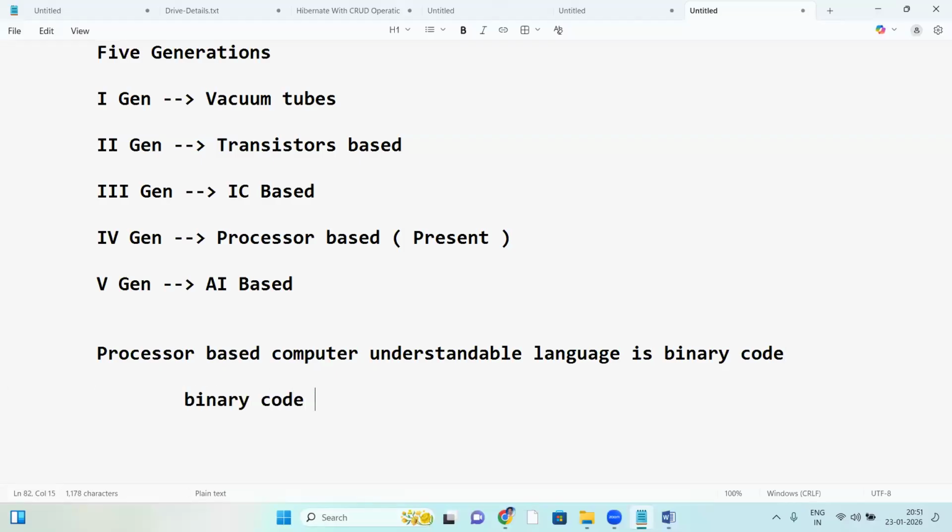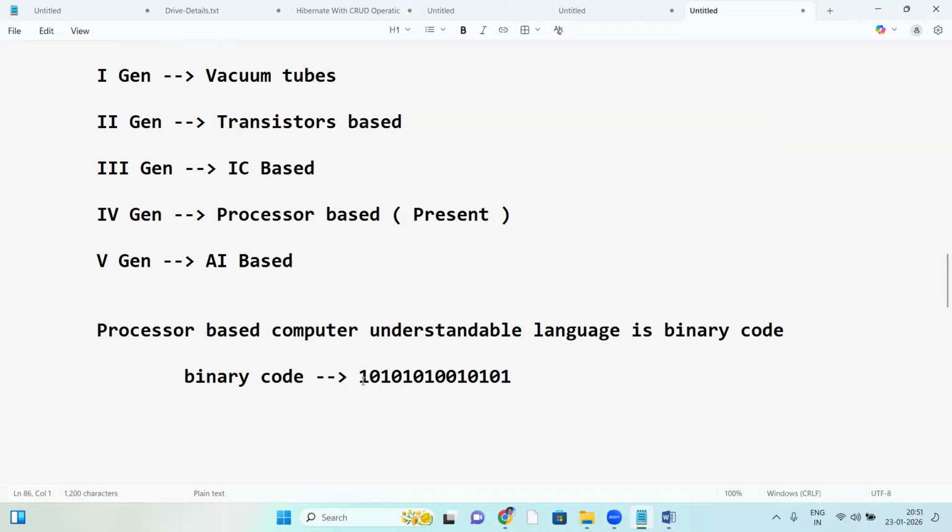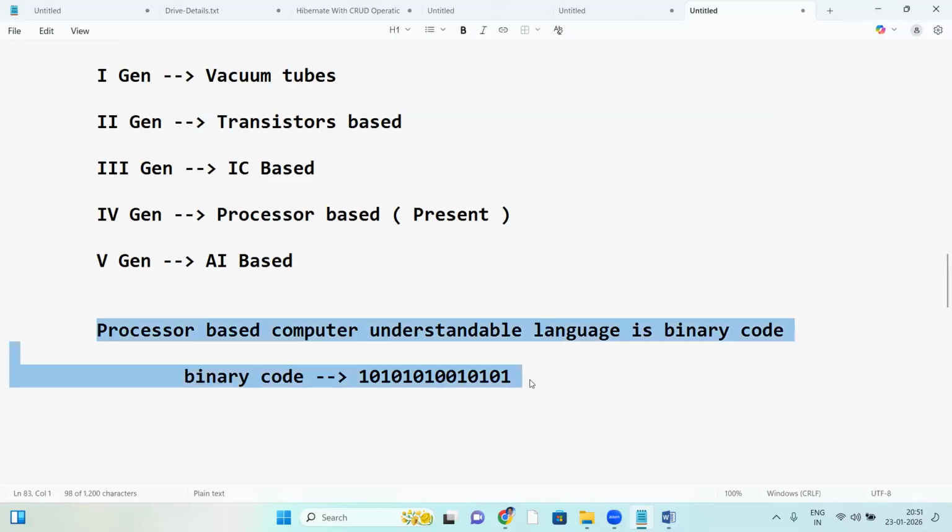Binary code is in the form of zeros and ones, called binary format. How is that binary code generated? Java, I will explain that very clearly. So processor based computer understandable language is binary code, zeros and ones. So this is about present generation computers.